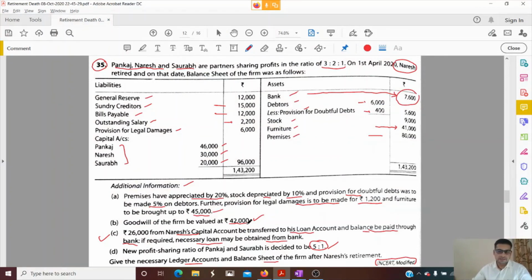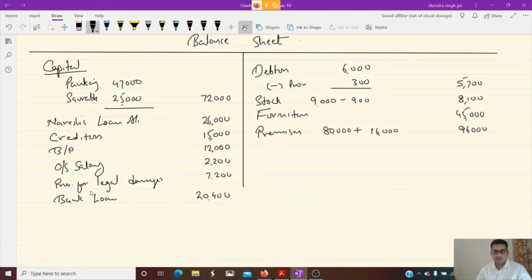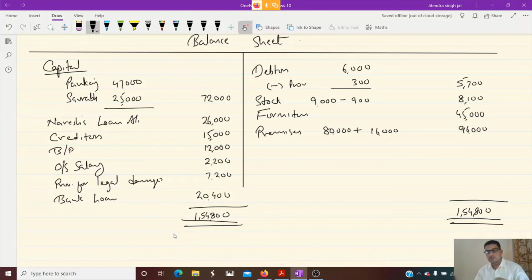And yes, children, do the total. Let's check that the totals of both sides are equal. Total. Yes, sir. I hope, children, that the question is very clear to everyone. I hope it is clear. Thank you, dear children, for this question.